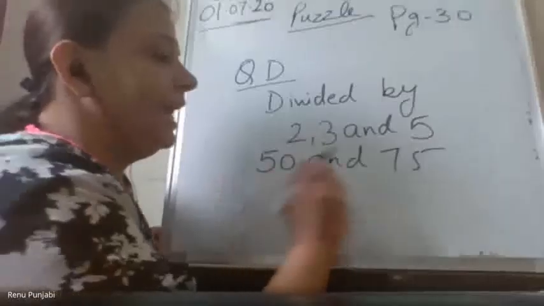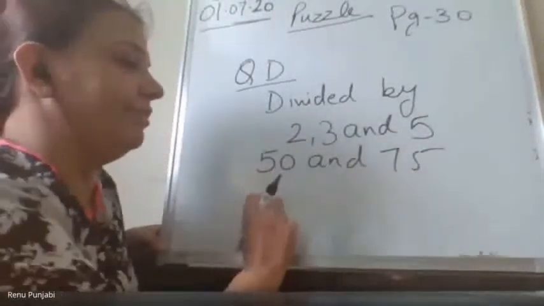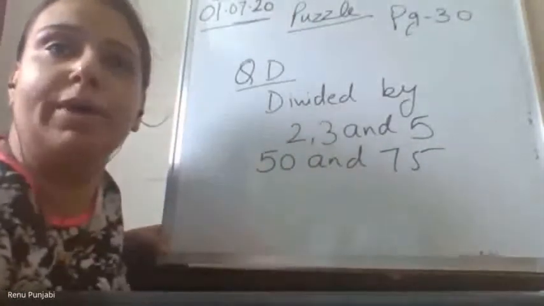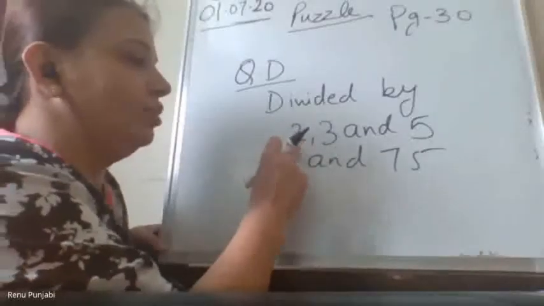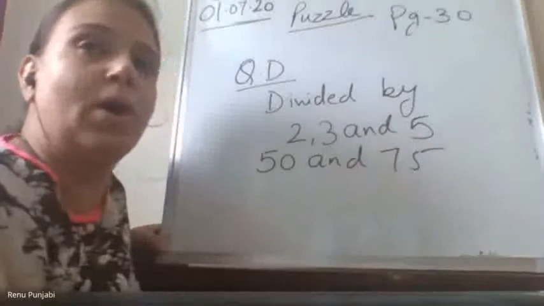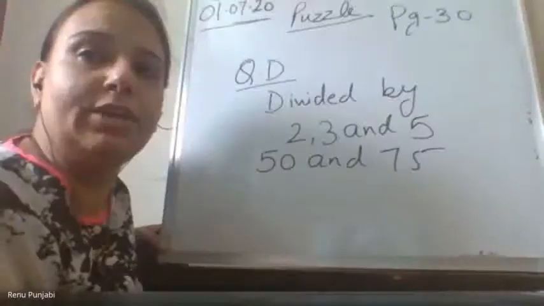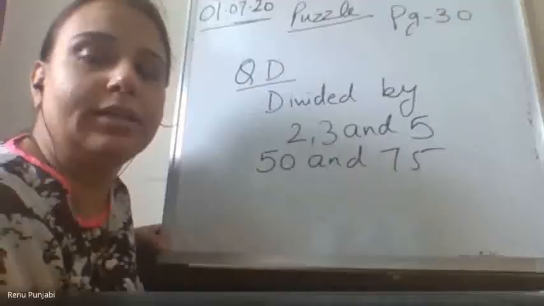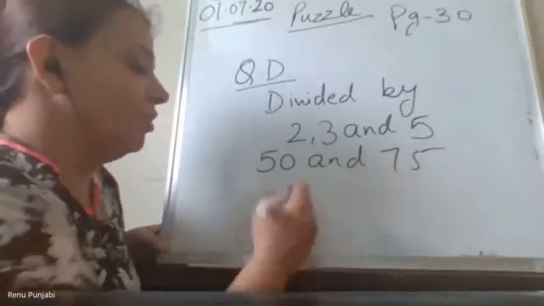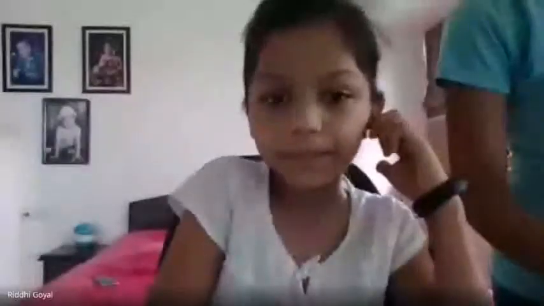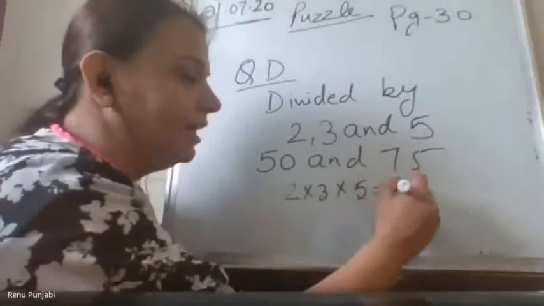So 50 and 75. In between 50 and 75, which number will come? And that should also be divisible by 2, 3, and 5. Tell me what? 60. Very good, Dhairisha. 2 and 5, and then it's directly divided by 3. Very good, Lakshya Thakral. 60. How? That 2 into 3 into 5 we have done is 30.